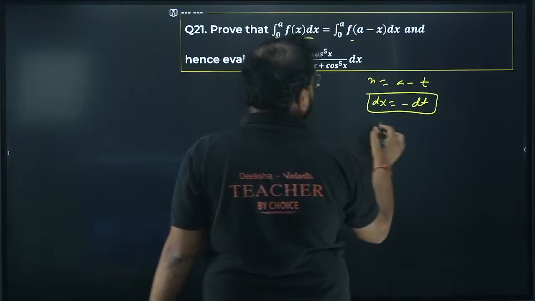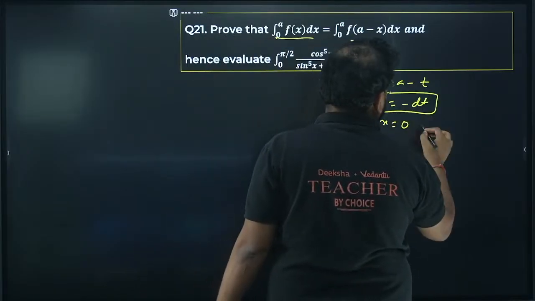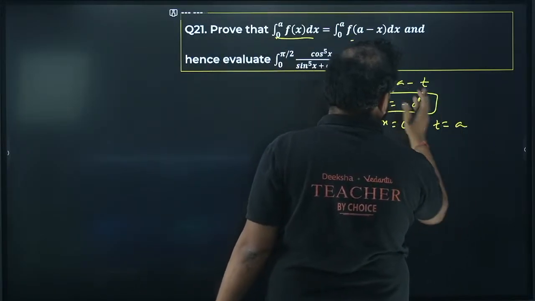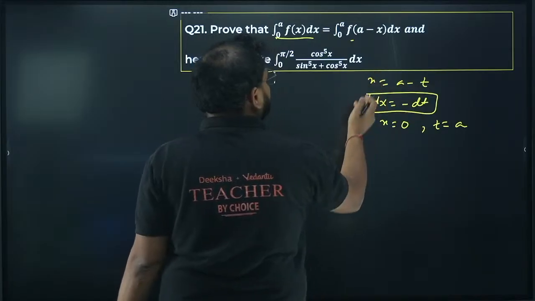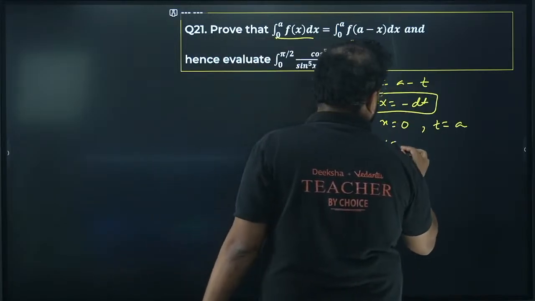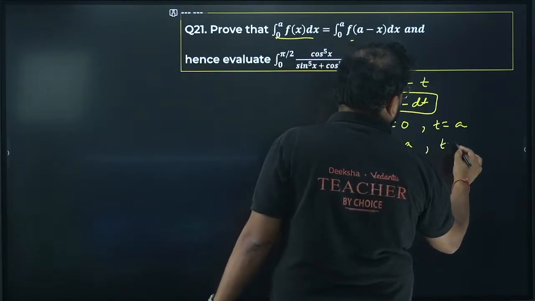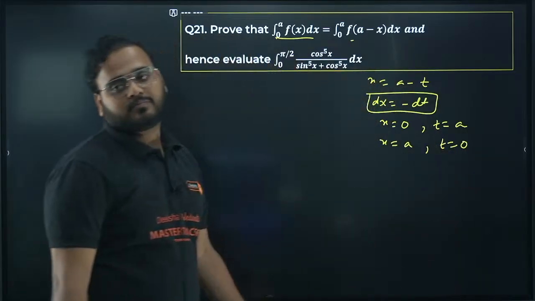And the limit will change. When x is 0, t will become a. When x is a, t will be 0. I've changed the limit also.